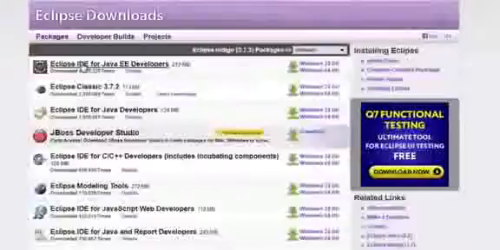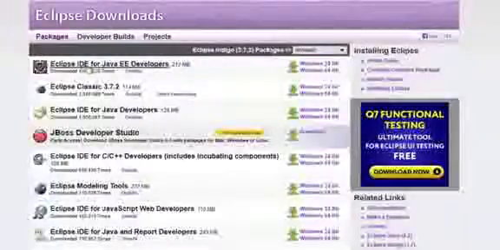The difference between these two is that if you are going to learn about Hibernate, JSP, servlets, Spring and all those things, then it is better you go for the Eclipse IDE for Java Enterprise Edition developers. But if you're going to pretty much stick with basic Java, then Eclipse IDE for Java developers is more than enough. Or you can download the classic Eclipse also. So you can either download the 32-bit or the 64-bit.